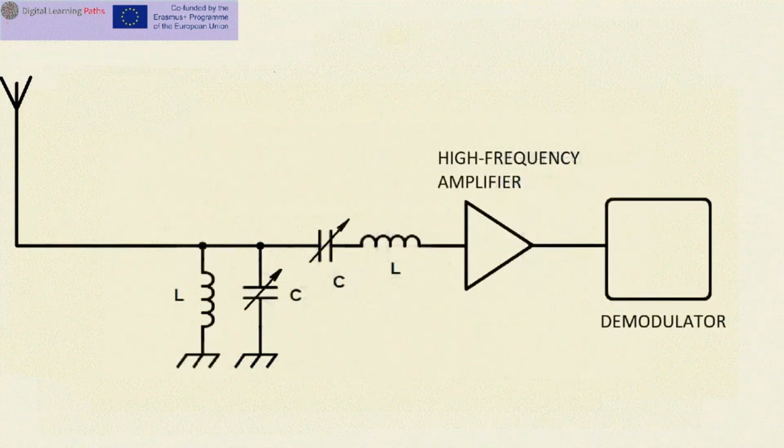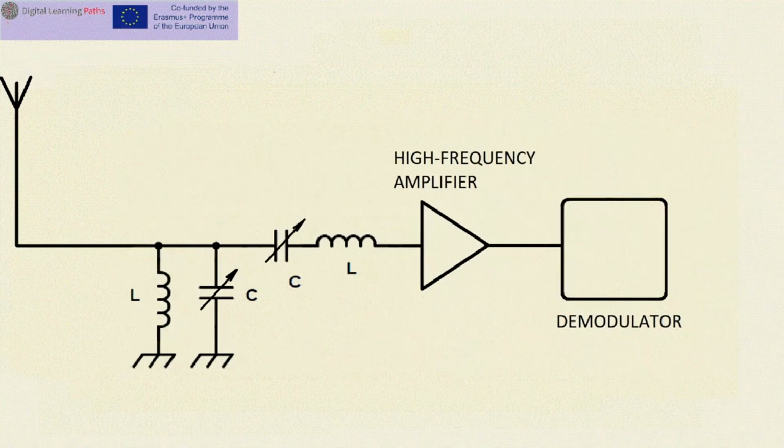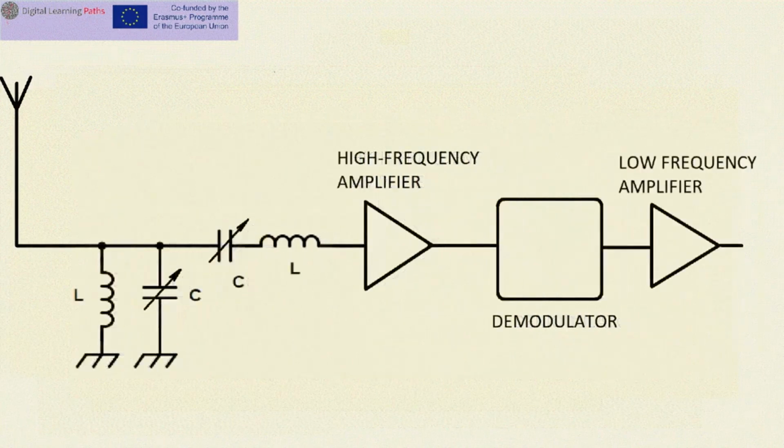After the modulated signal is amplified in a high-frequency amplifier, it needs to be demodulated. The demodulation process is the separation of the modulating signal from the amplitude-modulated signal, the same signal that is obtained by using the microphone on the transmitter side, and with which signal we amplitude-modulated the carrier signal.